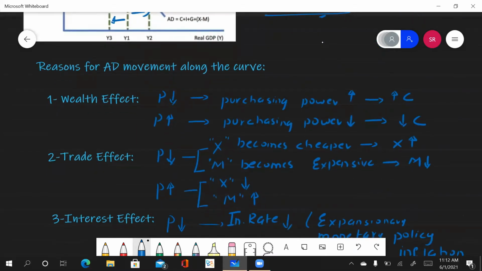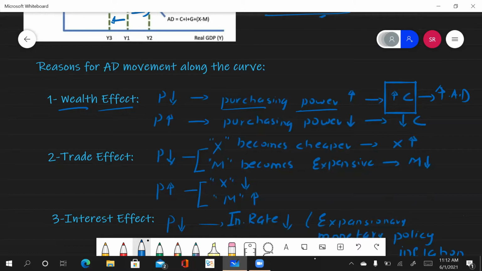The first reason is the wealth effect. Now, what does the wealth effect say? Whenever your price falls, this basically increases your purchasing power. And when your purchasing power increases, your consumption increases because now you can consume more. Now you can spend more on your consumer goods. And when your consumption increases, ultimately your aggregate demand will rise, and vice versa.